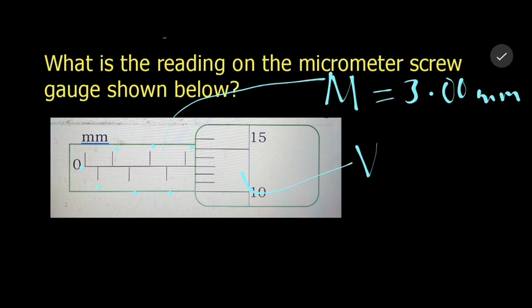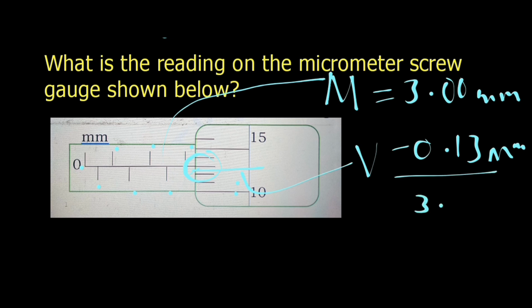And the vernier scale, we shall look at the point of perfect coincidence with this thimble line, and the point of perfect coincidence with the thimble line is this particular point here. So that the reading there, if this is 10, this will be 11, this is 12, this will be 13. So the vernier scale reading there will be 0.13 millimeters. So the reading registered on the micrometer screw gauge is nothing but 3.13 millimeters.